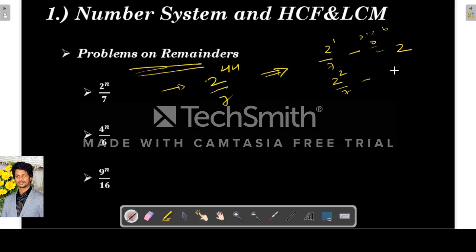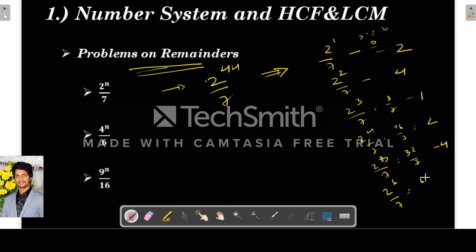The same way, when 2 squared is divided by 7, the remainder will be 4. When 2 cubed is divided by 7, 2 cubed is 8, right? When 8 is divided by 7, the remainder is 1. When 2 power 4, 16, is divided by 7, the remainder is 2. When 2 power 5, 32, is divided by 7, 7 times 4 is 28, so the remainder is 4. When 2 power 6, 64, is divided by 7, 7 times 9 is 63, so the remainder is 1. So after 2 power 3, this pattern is getting repeated.